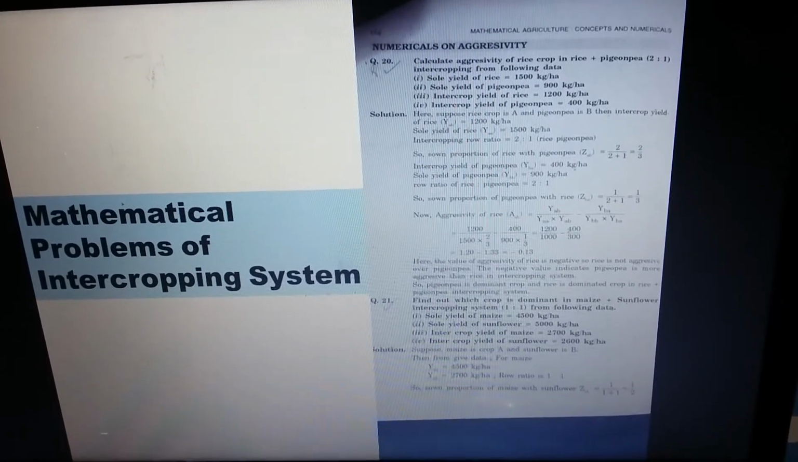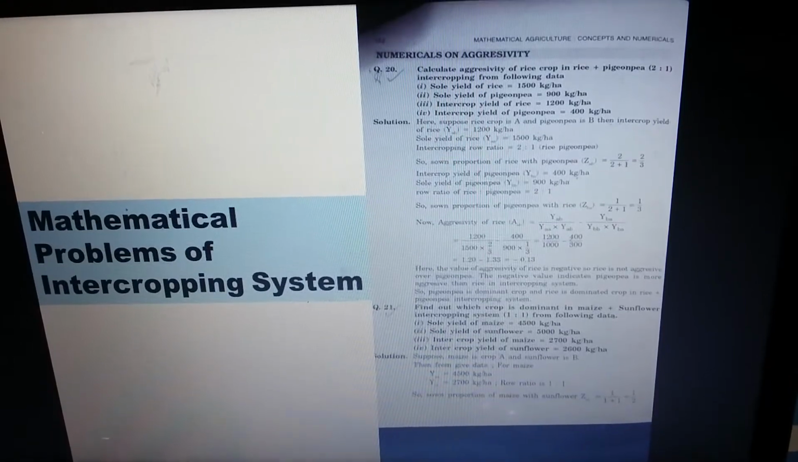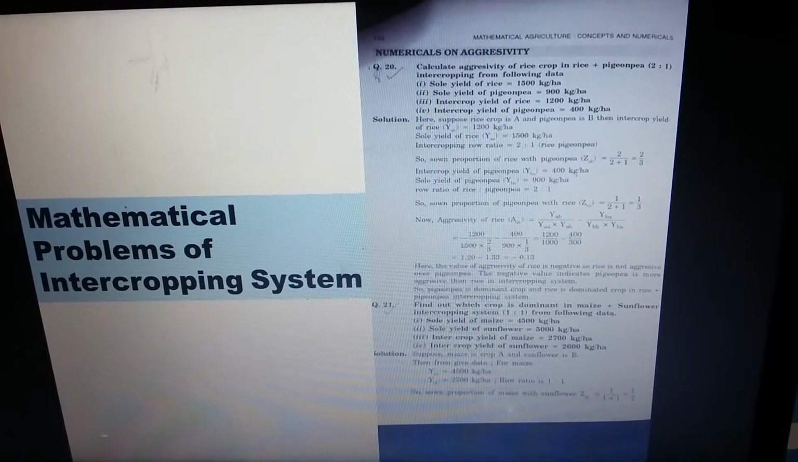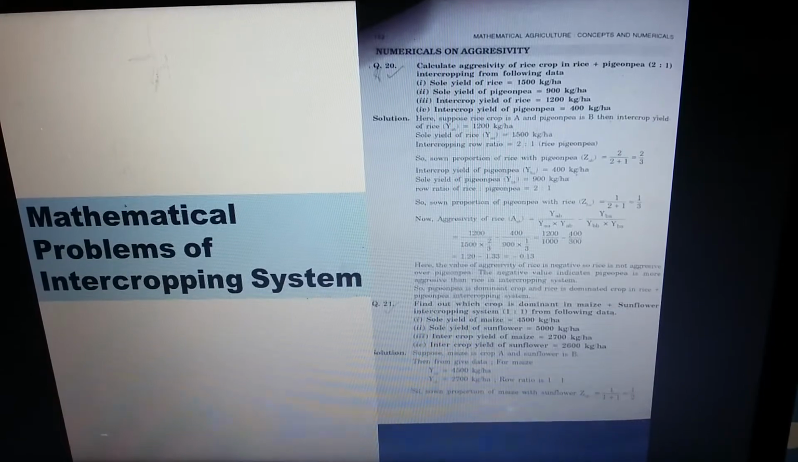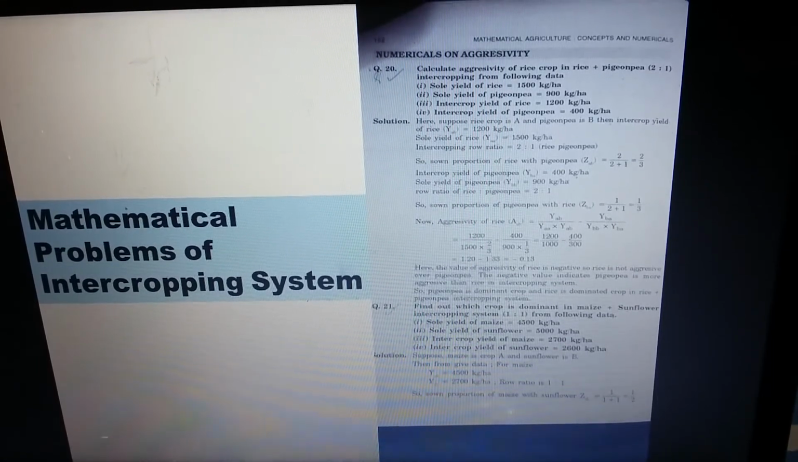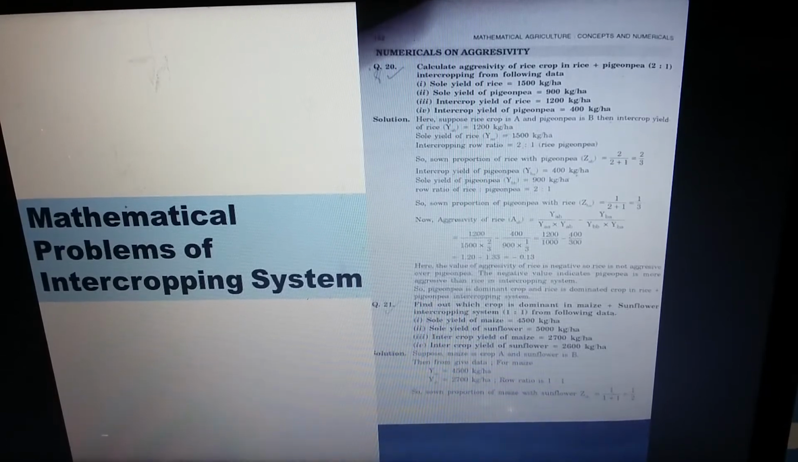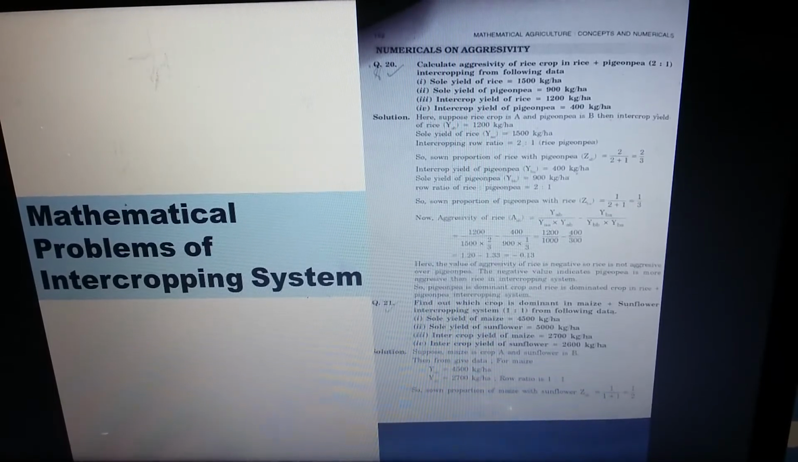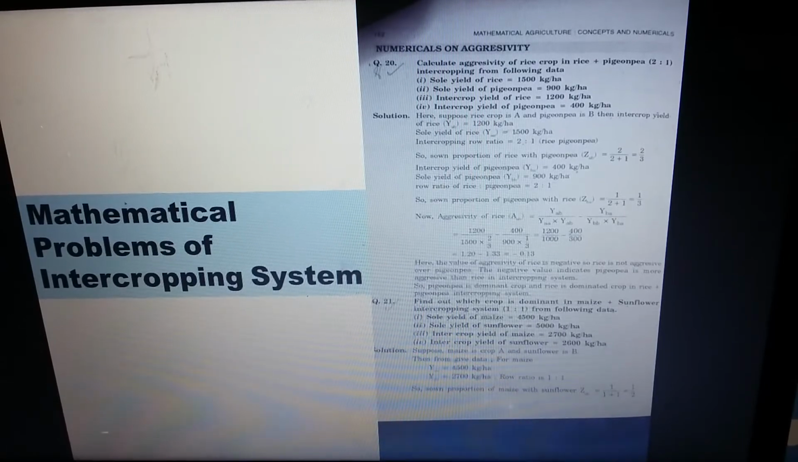So the intercropping ratio is 2:1, and you know for calculating aggressivity we have to calculate the sown proportion of rice with PGNP, and the sown proportion of PGNP with rice. The sown proportion of rice with PGNP is 2 divided by 2 plus 1, that means 2/3. Next, the intercrop yield of PGNP is 400 kg per hectare, the sole yield of PGNP is 900 kg per hectare, and the sown proportion of PGNP with rice is 1 divided by 2 plus 1, that means 1/3.